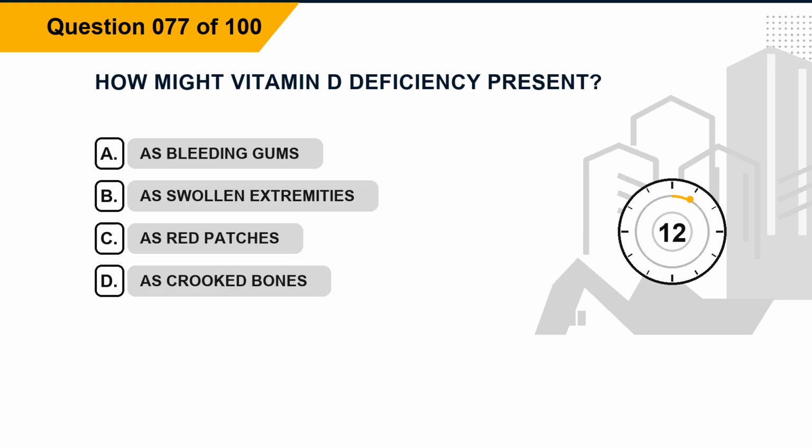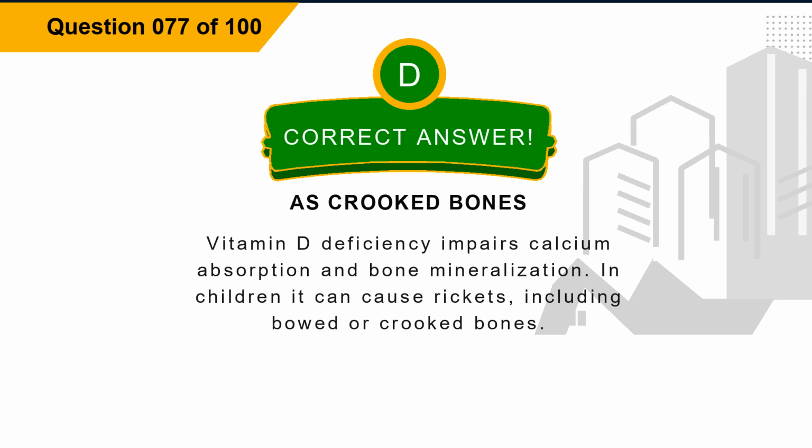Question 77. How might vitamin D deficiency present? Option A, as bleeding gums. Option B, as swollen extremities. Option C, as red patches. Option D, as crooked bones. The correct answer is option D, as crooked bones. Explanation. Vitamin D deficiency impairs calcium absorption and bone mineralization. In children it can cause rickets, including bowed or crooked bones.